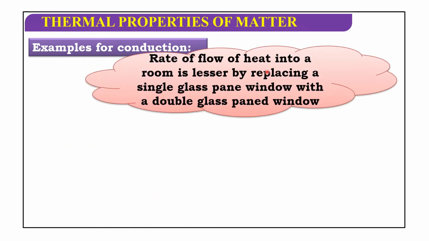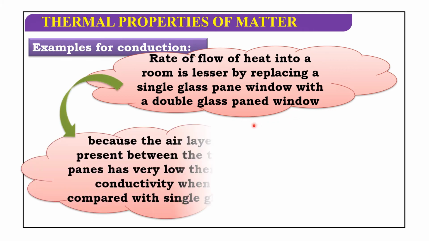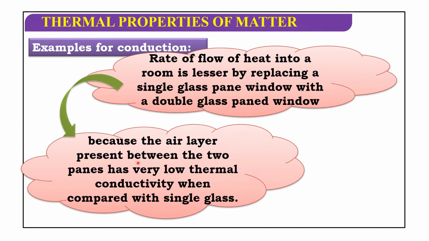The rate of flow of heat into a room is lesser by replacing a single glass pane window with a double glass pane window, because the air layer present between the two panes has very low thermal conductivity when compared with single glass.